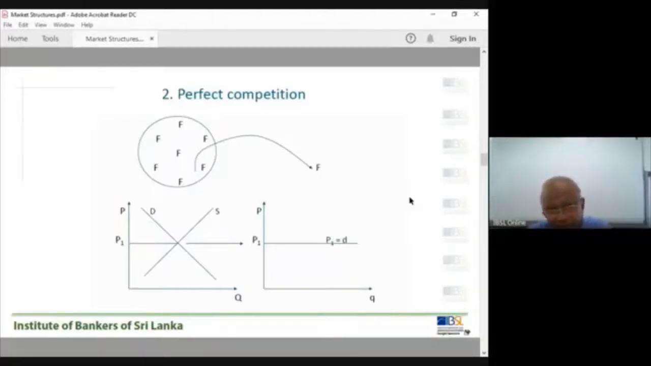So now this diagram is very important. The market price is determined by the interaction between demand and supply forces. That price is taken by the firms in this industry. Each and every firm is a price taker. Each has to take the price determined by the market, and then they decide. Small q is the firm's quantity, big Q is the industry quantity. They can produce 10 units, 20 units, 30 units, 100 units, 1000 units, but the selling price is P1. How do you get P1? It is determined by the market.